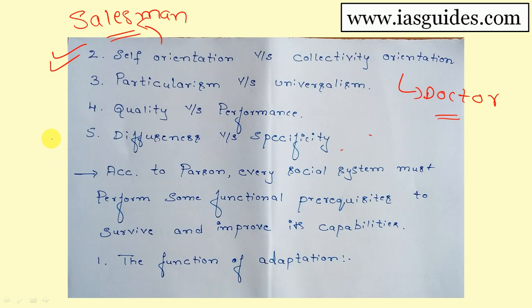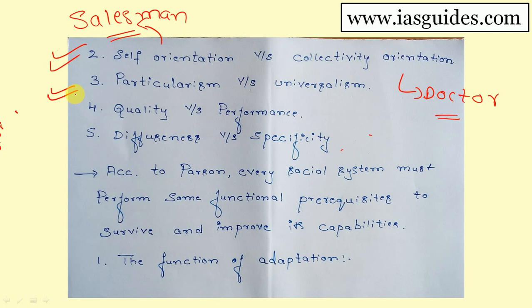And the third kind of action in pattern variables given by Talcott Parsons is particularism versus universalism. This is known as the choice between types of value-oriented standards. What is the meaning of particularism? Particularism means the actor's particular relationship with a particular object. The actor's particular relationship with a particular object is known as particularism.